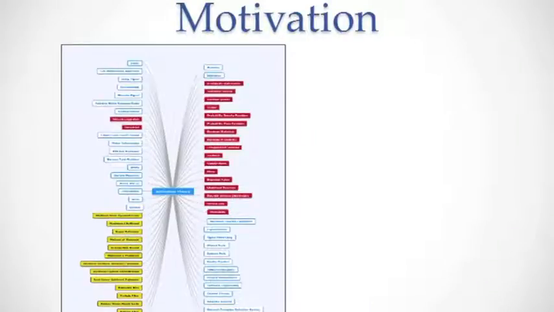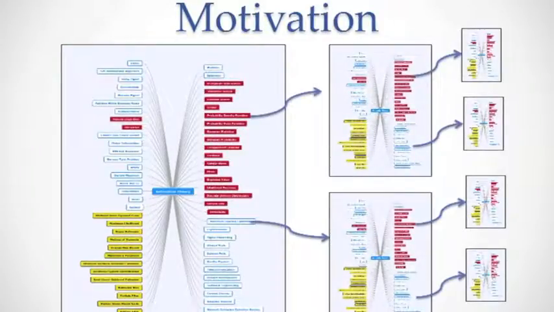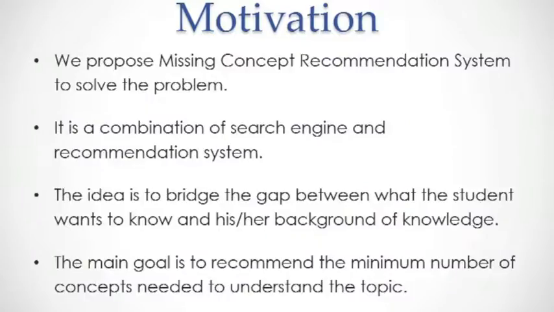As you know, a Wikipedia article contains many hyperlinks. So for the student to be able to understand the article, he needs to understand the concept of those hyperlinks. So if the student doesn't understand any of them, he needs to click on those hyperlinks to open another Wikipedia article which has other hyperlinks, and if the student doesn't understand those hyperlinks, he will open another Wikipedia article and so on. So as a result, the student either gets lost or he will consume a lot of time trying to understand the topic. So to solve this problem, we propose a missing concept recommendation system.